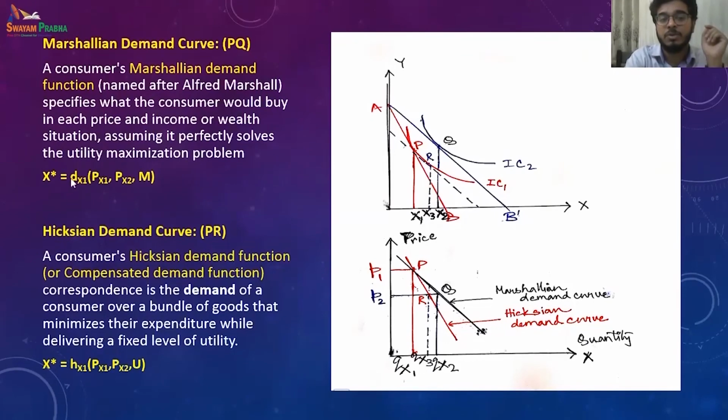So over here you see that the quantity demanded for X1 is a function of price of X1, price of X2, and M. So you are considering ceteris paribus. So basically the demand for X1 is actually a function of price of X1. Whereas for the Hicksian demand curve, you are trying to keep the utility same. So again the demand for X1 is a function of price of X1, but you are considering utility here.